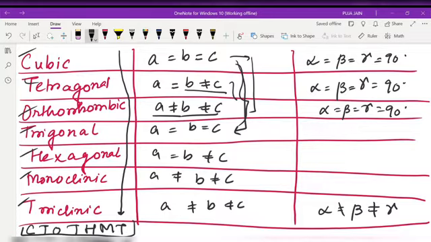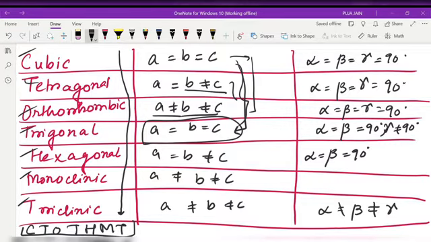In case of trigonal, only one thing changes. When these three sides are equal, then this one changes: alpha equals beta equals 90 degrees, but gamma is not equal to 90 degrees. In case of hexagonal, again alpha equals beta equals 90 degrees, but gamma has a fixed value, that is 120 degrees. In case of monoclinic, alpha equals gamma equals 90 degrees, and beta is not equal to 90 degrees, that is, beta is not equal to alpha and gamma.